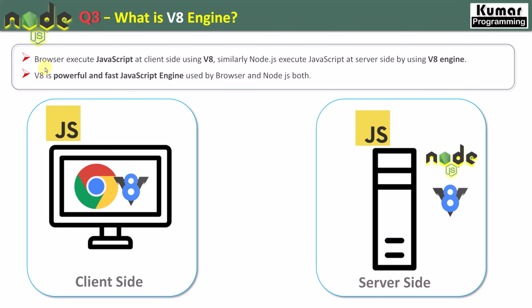So what we can say here is that the browser executes JavaScript on the client side using the V8 engine, and similarly, Node.js executes JavaScript on the server side using the V8 engine. V8 is a very powerful and fast JavaScript engine used by both browsers and Node.js. So the very next question we are going to cover: what are the features of Node.js?